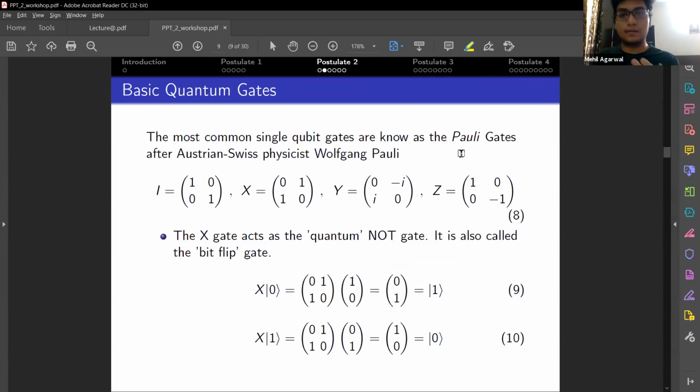First of all, they're called the Pauli gates. These are the most basic gates in quantum operations, and they are respectively the identity matrix, which does not change the state of the vector, the Pauli X matrix, the Pauli Y matrix, and the Pauli Z gate. So the Pauli X gate acts as a quantum NOT gate. Like how we have the NOT gate in classical literature, the X gate flips the bit. If it's 0, it turns it to 1. If it's 1, it turns it to 0.